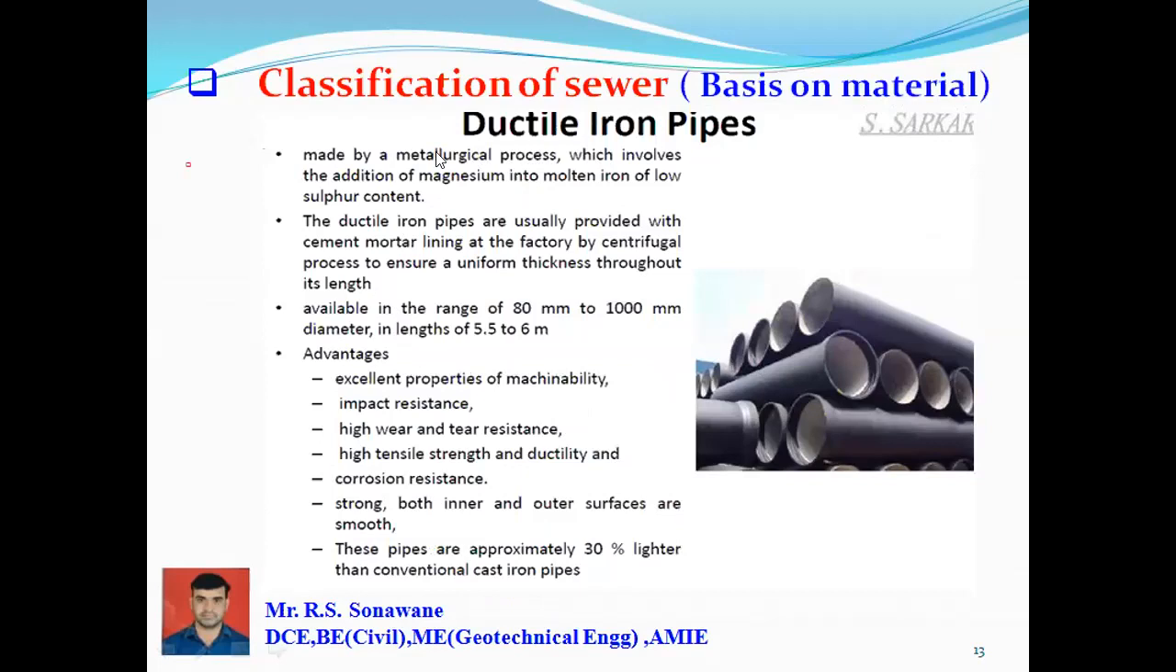Ductile iron pipes. This is one material you can see in this picture. The available range is 80 mm to 1000 mm diameter, in a length of 5 to 6 meters. Advantages of this sewer pipe of ductile iron: excellent mechanical properties, impact resistance, good wear and tear resistance, high tensile strength and ductile strength, corrosion resistance, and both inner and outer surfaces are smooth. These pipes are approximately 30% lighter than conventional cast iron pipes. These are the advantages of ductile iron pipes which can be used for sewers.